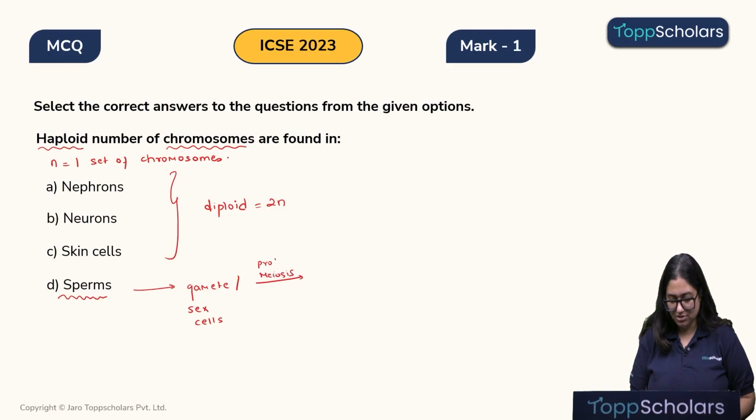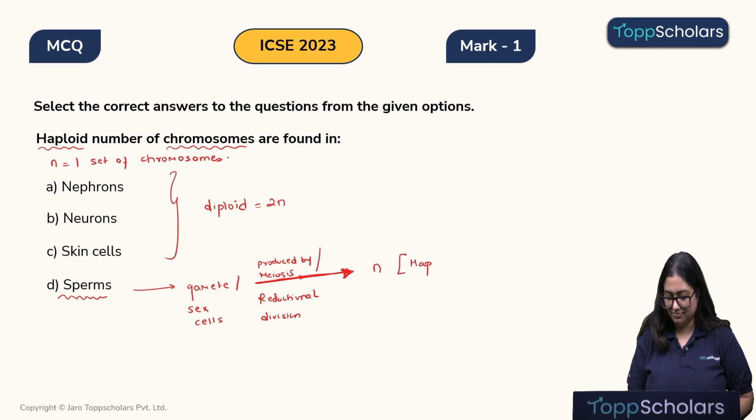They are produced by meiosis, which is a reductional division. And therefore, they will only have 1 set of chromosomes, that is the haploid number of chromosomes.